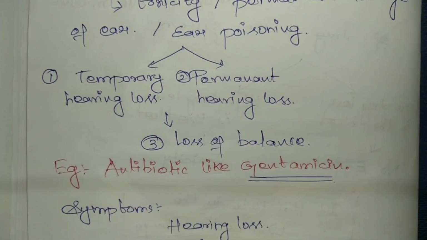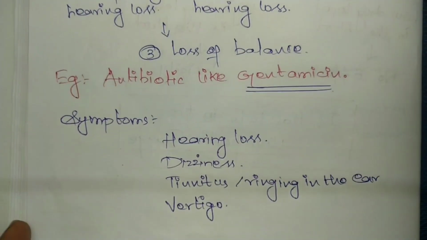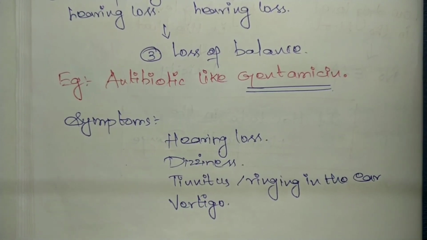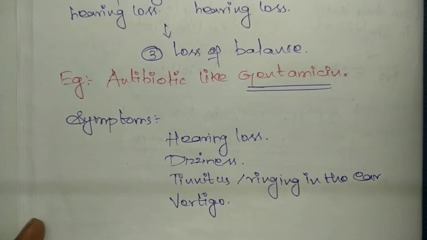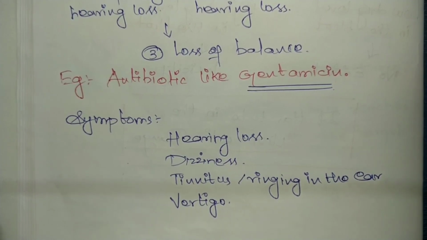For example, antibiotics like gentamicin can cause ototoxicity. The symptoms of ototoxicity can be hearing loss, dizziness, tinnitus, or ringing in the ear, and vertigo. We may have noticed a spinning sensation or dizziness when we rotate our head all of a sudden. That's called vertigo.